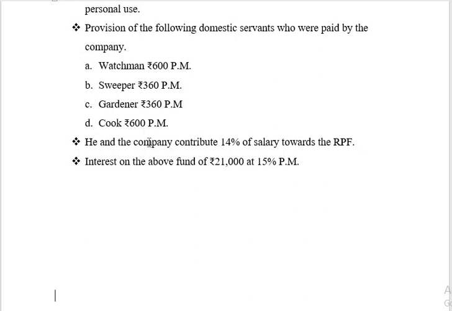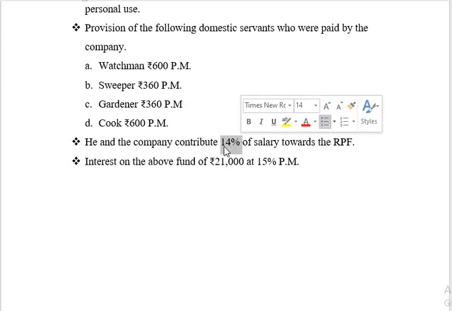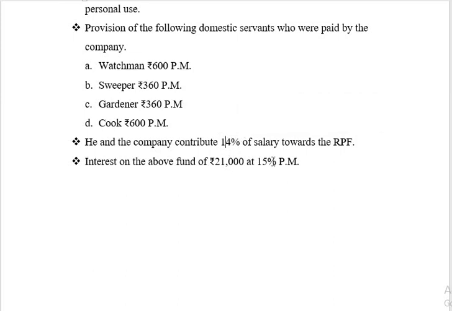The assessee will be allowed to claim exemption up to 12% regarding contribution towards RPF. Excess of 12% will be taxable. Like here in this case, they are contributing 14%. Out of 14%, up to 12% will be exempted. Remaining 2% will be taxable. And the last, interest on the above fund rupees 21,000 at 15% per annum.